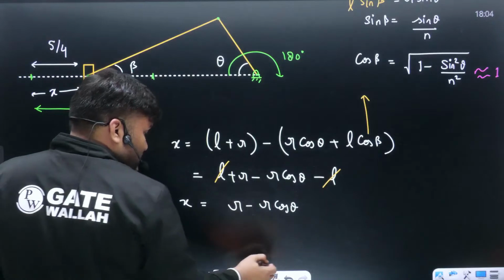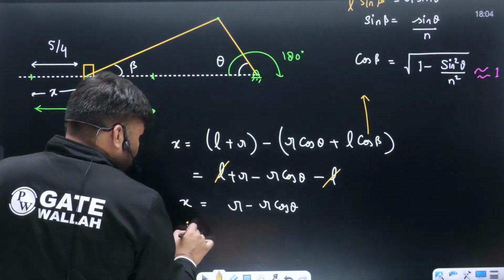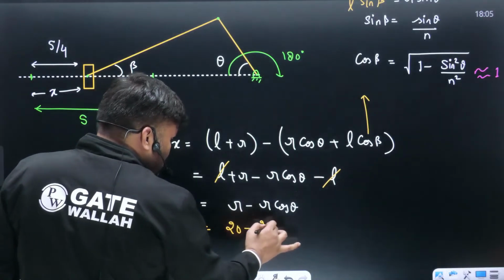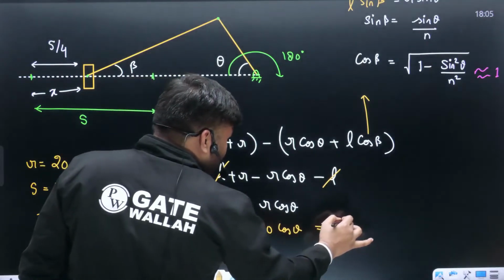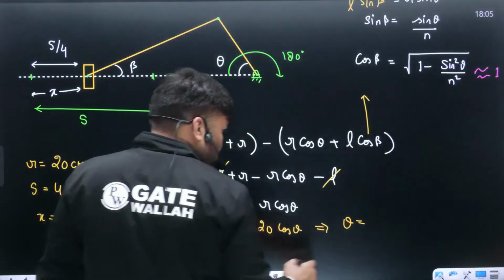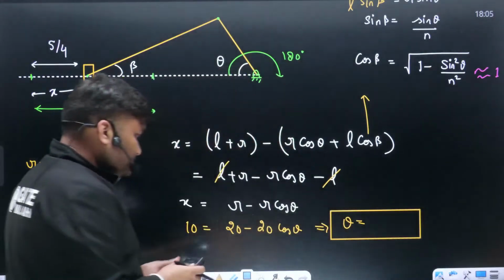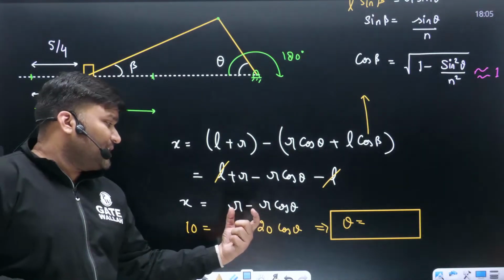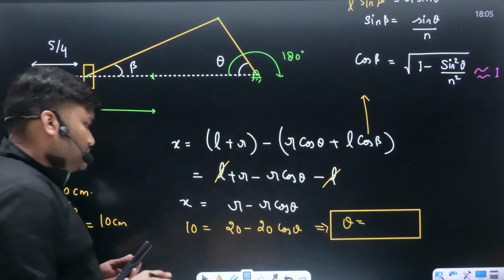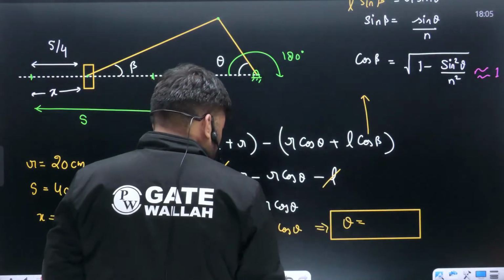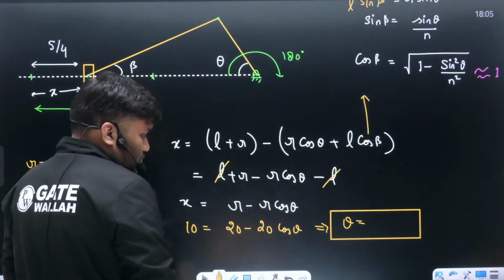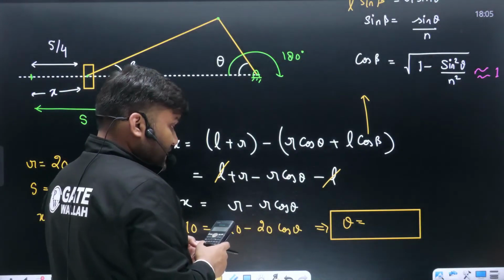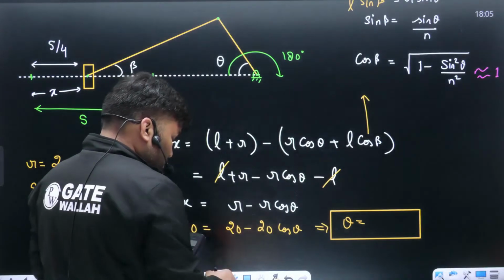Put down the values, you will get theta का वैल्यू कितना आ जाएगा बेटा? This is x is given as 10 सेंटीमीटर is equal to r कितना है बेटा? 20 minus 20 cos theta. Somebody please tell me what is the value of theta here? What is the value of theta here? कितना हो जाएगा? 20 cos theta this side, 10 this side, बचा 10. तो cos theta is equal to कितना हो जाएगा? Cos theta is equal to 10 by 20, 1 by 2. Theta is equal to 60 degree.